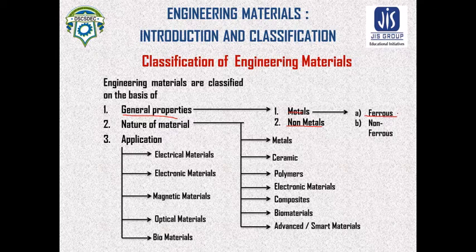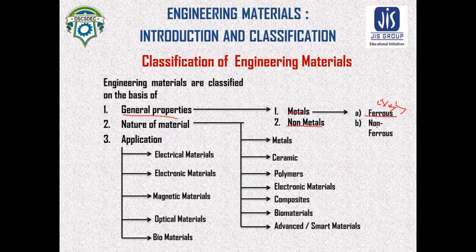In ferrous, the examples will be cast iron, high speed steel, etc. But in case of non-ferrous, bronze, brass, copper and its alloy, aluminium and its alloy, etc.